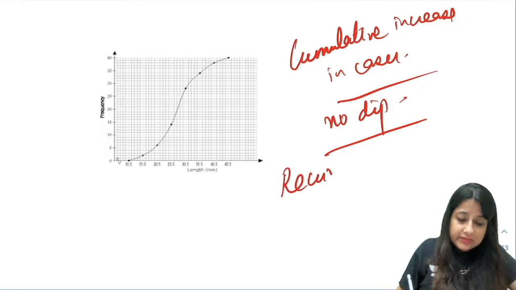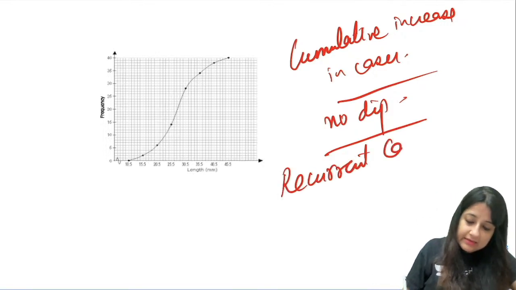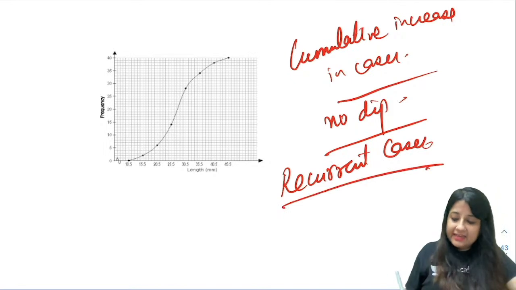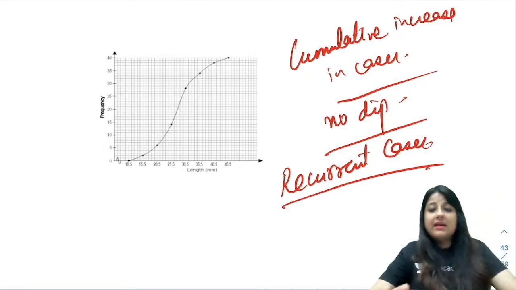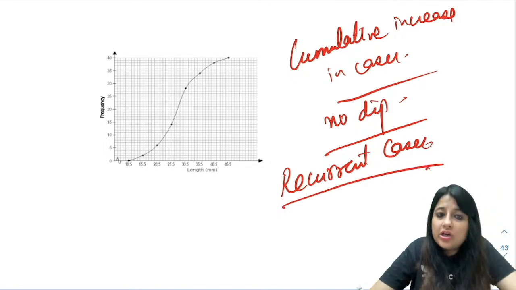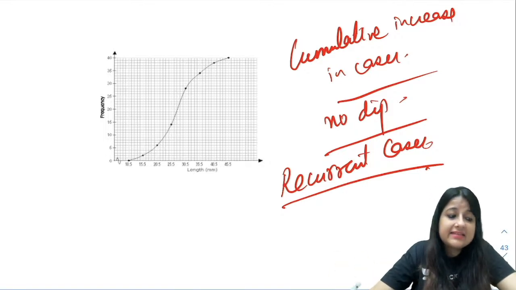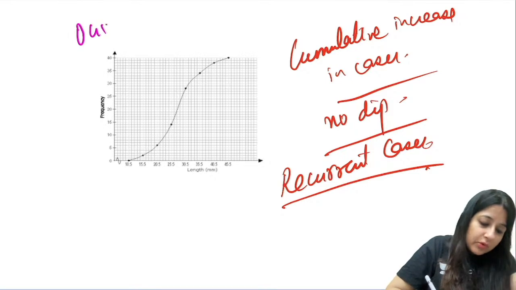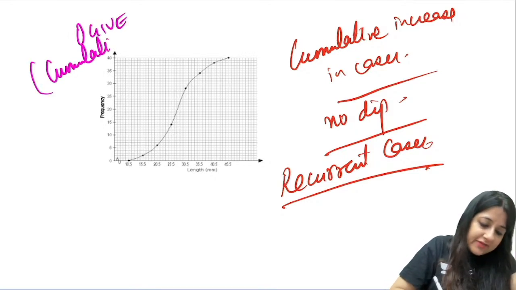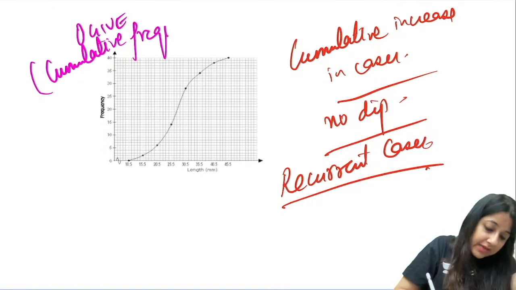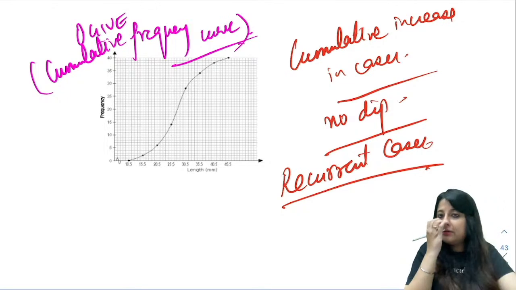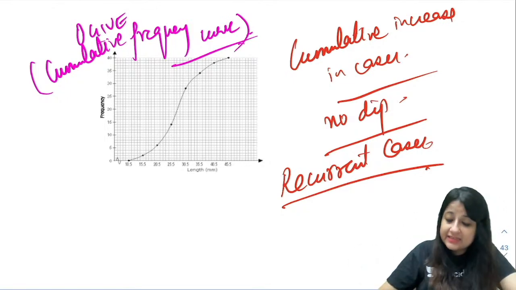Also you can use recurrent cases. Somebody suffered from TB, got cured, again suffered from TB, so that is a recurrent case. In that case we use what is known as ogive, or cumulative frequency curve. There's constant increase in cases.